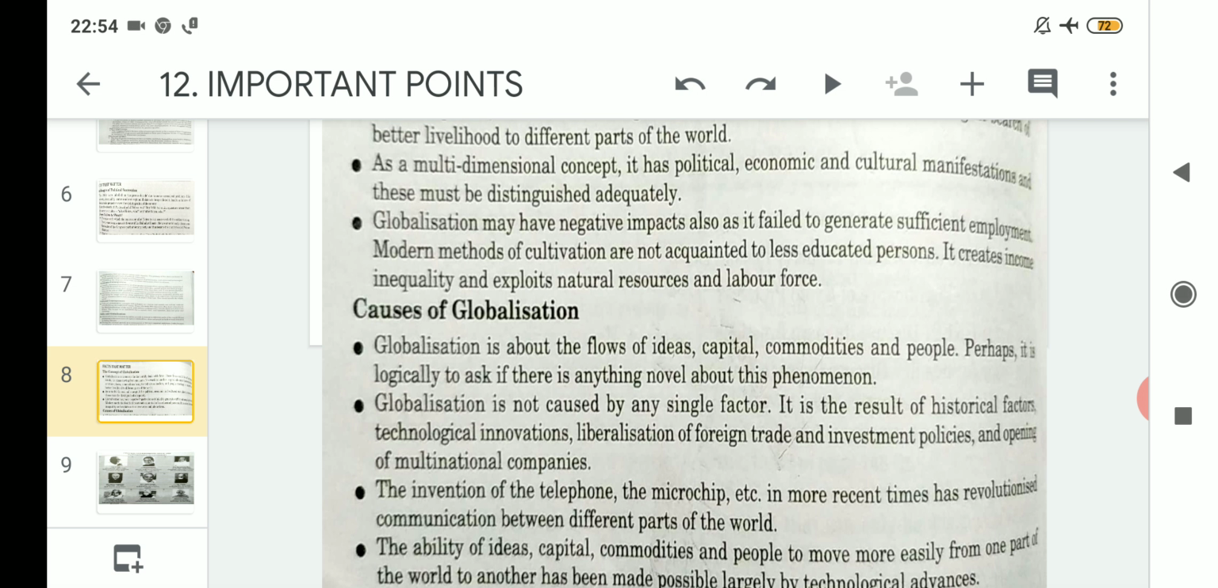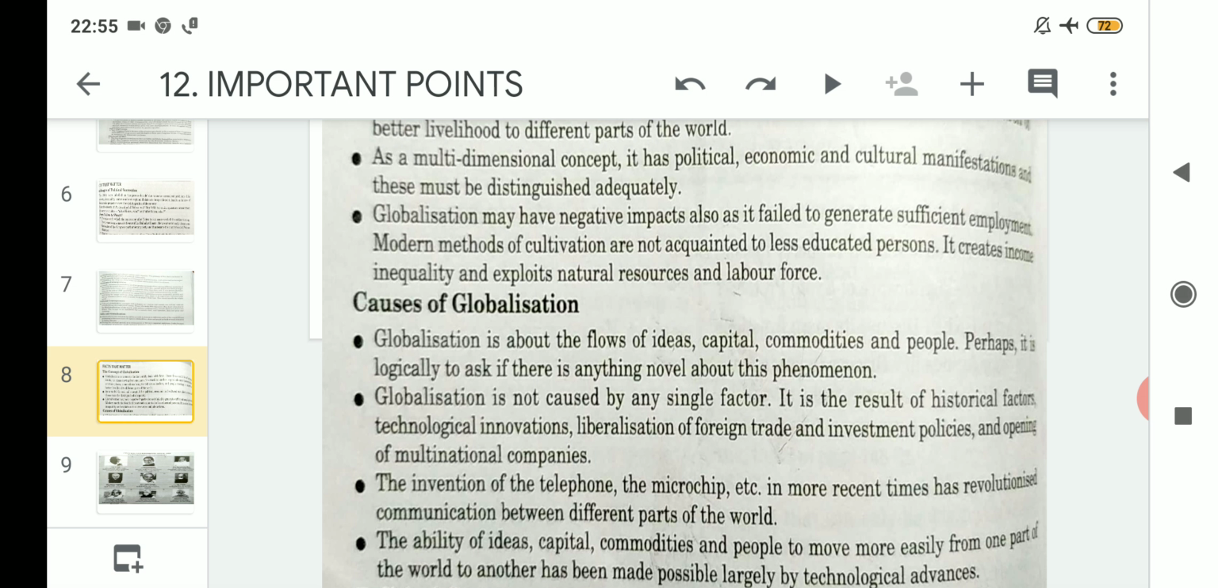So it is not due to a single factor. It is the result of number one, historical factors, number two, technological innovations, number three, liberalization of foreign trade and investment policies, and number four, opening of multinational companies.